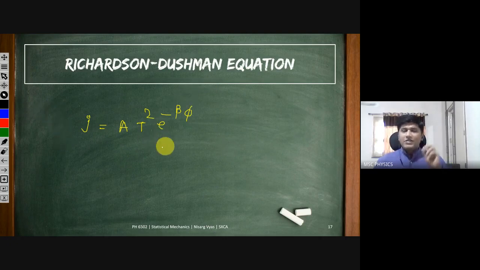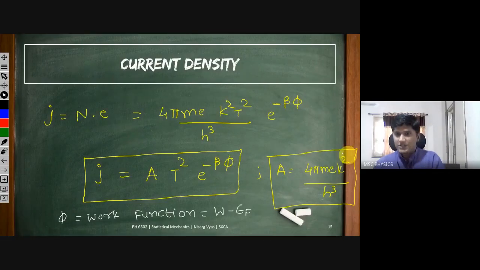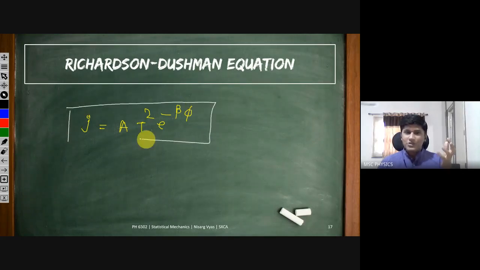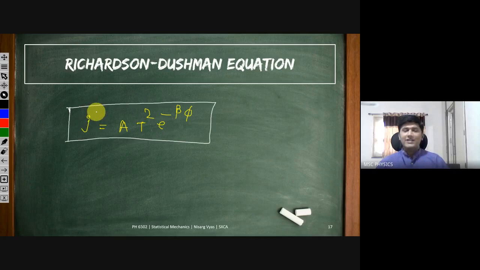But that equation, if you try to derive it using quantum mechanics, you get exactly the same result with exactly the same constant, this 4 pi m e k² by h cube. And that's what tells us how beautiful statistical mechanics can be, even after taking approximation, which leads us to this wonderful Richardson-Dushman equation. And it can tell us how we can change the temperature to increase the current density coming out from the filament. This is the Richardson-Dushman equation. Okay, so this completes the derivation.